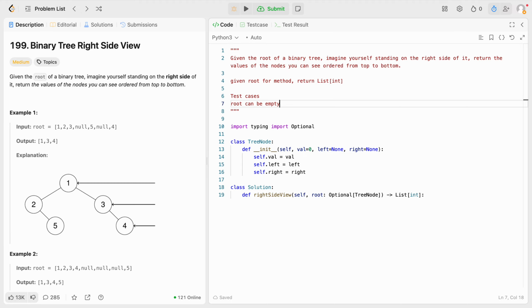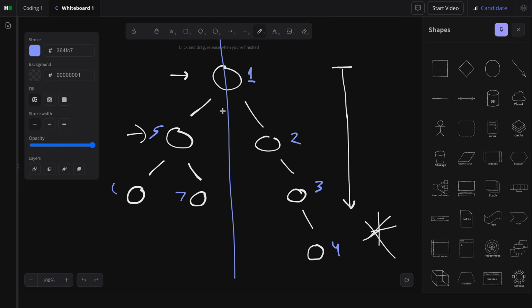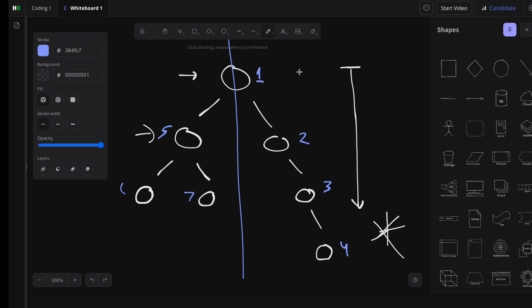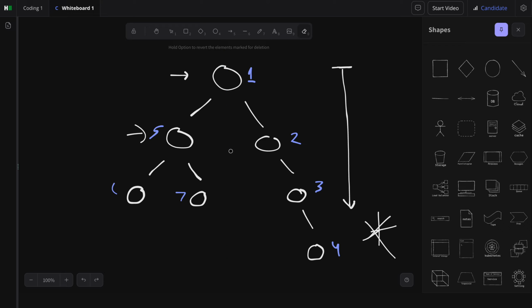If we're standing on the right side, what if there's no right subtree? I guess there isn't exactly an imaginary wall over here. There's an imaginary wall, like you can only see the rightmost elements. If there's no right subtree, then you have to choose the rightmost kind of path, right?